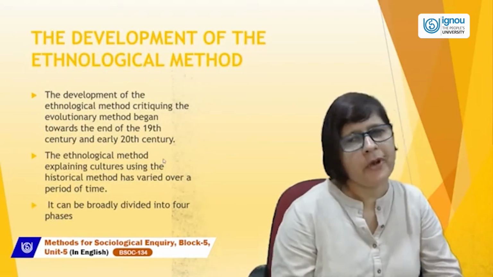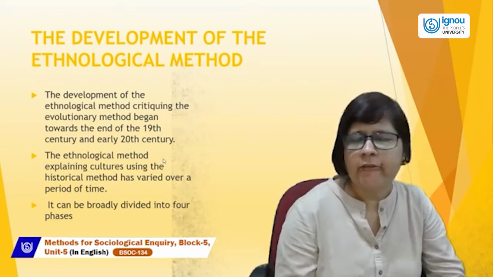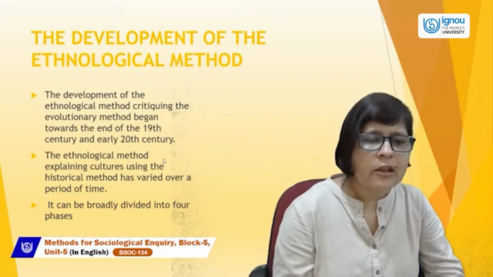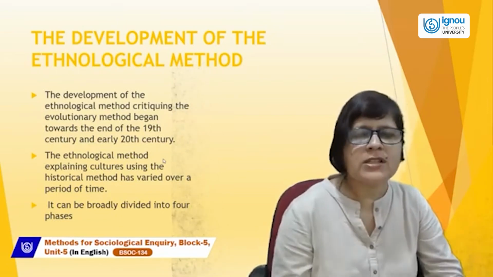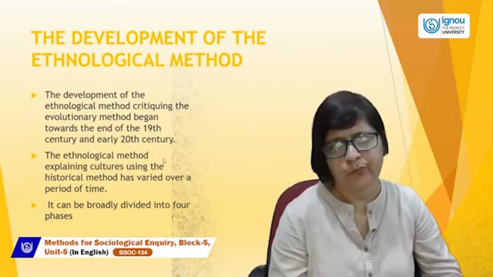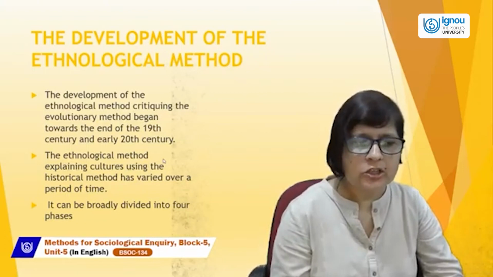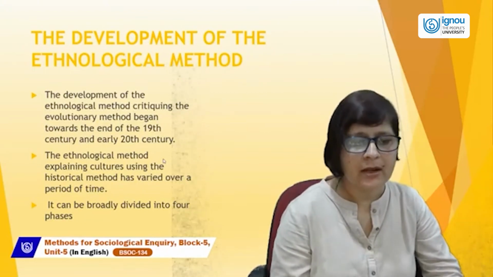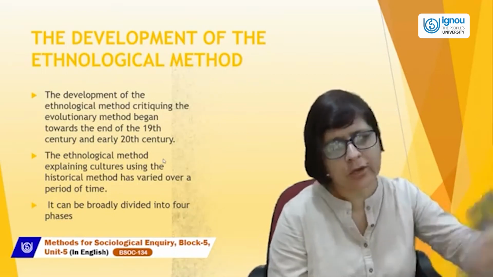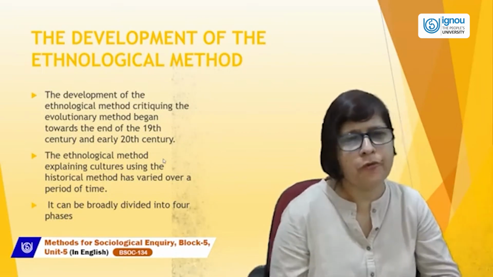The development of ethnological methods treating the evolutionary method began towards the end of the 19th century and early 20th century. The ethnological methods explaining culture using the historical method have varied over a period of time. The method changes from time to time. It can be broadly divided into 4 phases.